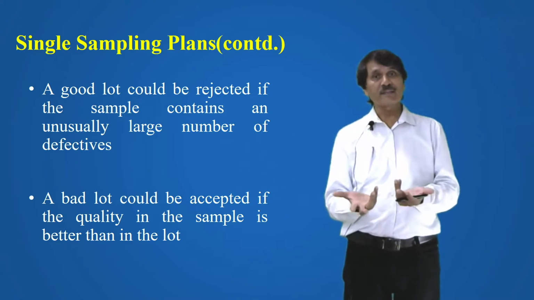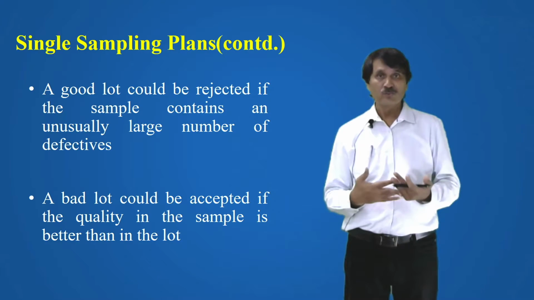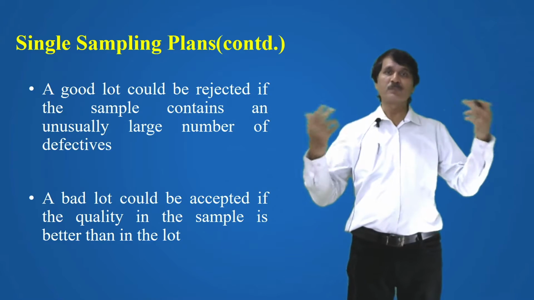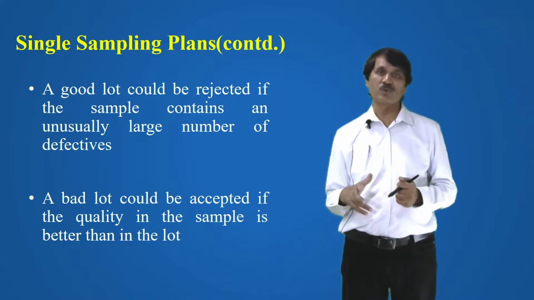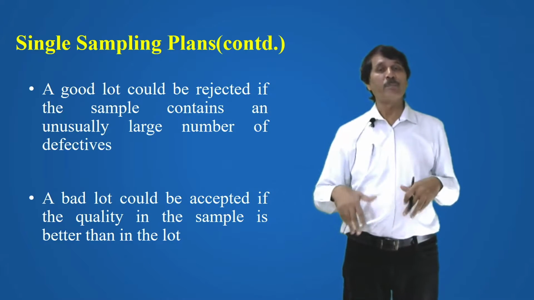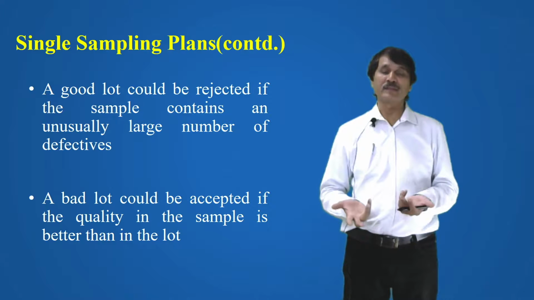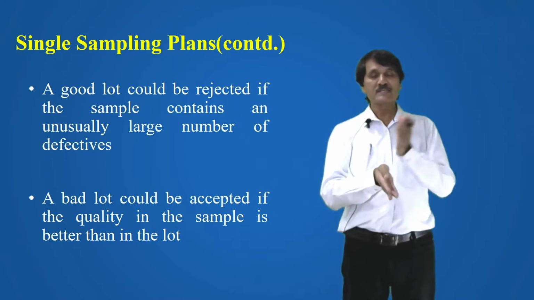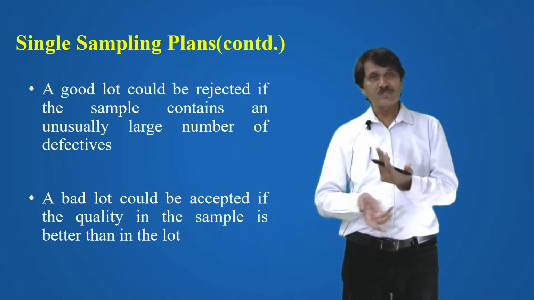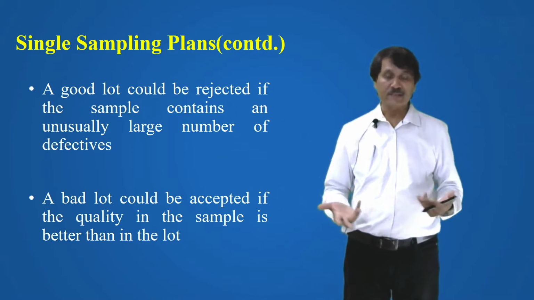A good lot is rejected otherwise just by chance because it has more number of defects. So this is a flaw: a good lot could be rejected if the sample contains an unusually large number of defectives, just by chance. Another flaw is that a bad lot may be accepted if the quality in the sample is better than in the lot. By chance, in the sample you are going to accept on the basis of that sample, though the lot is not saying that story.